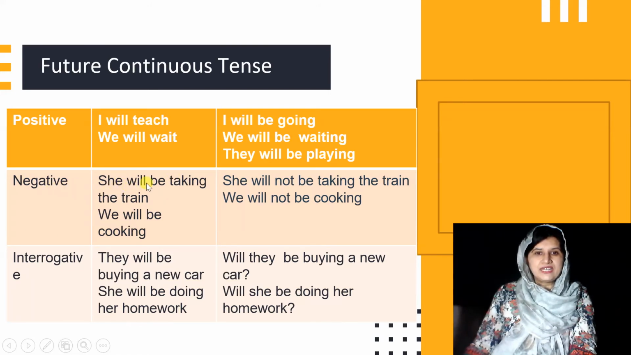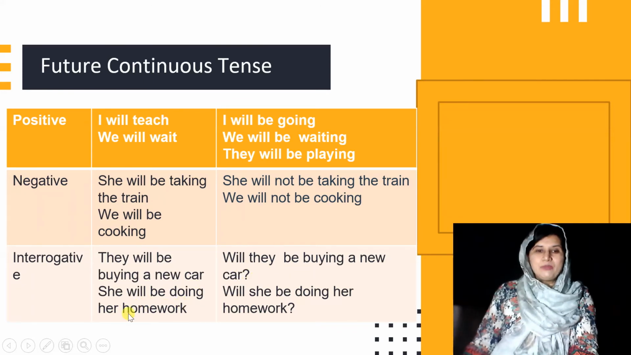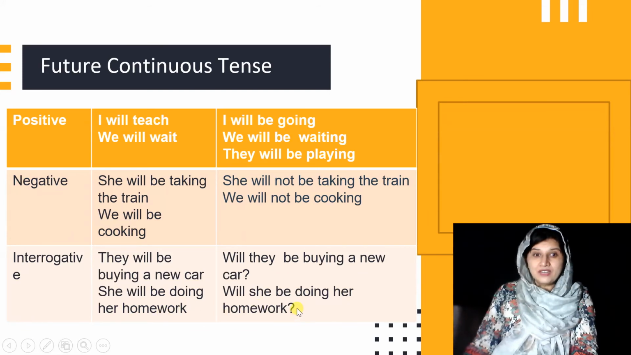And let's see how to make the negative sentences. For example, if it is she will be taking the train, so what you will do, you are well aware now, you will only add not after will. She will not be taking the train. We will be cooking. What you can say? We will not be cooking. And in case of interrogative sentences, they will be buying a new car. So what you will say? Will they be buying a new car? Question mark, right? She will be doing her homework. Will she be doing her homework?